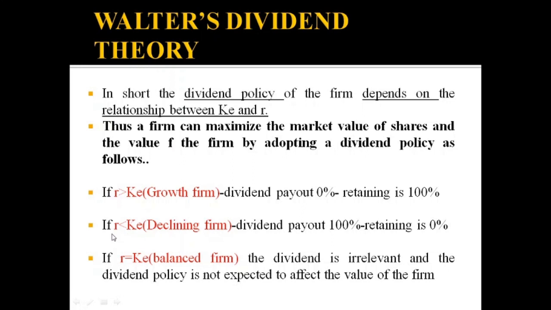That means there are no further business opportunities for reinvesting, so there is no meaning in retaining. So the retention ratio is 0% and 100% of the earnings should be paid as dividend. If R is equal to KE, that means a balanced firm. That means the dividend is irrelevant and the dividend policy is not expected to affect the value of the firm.